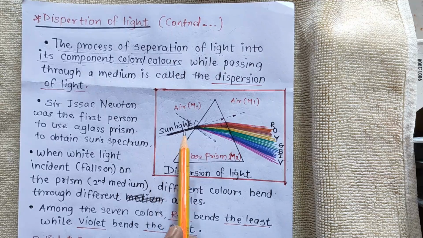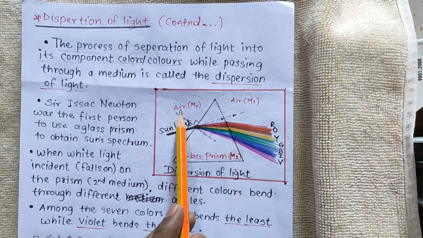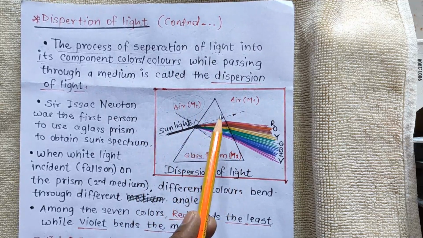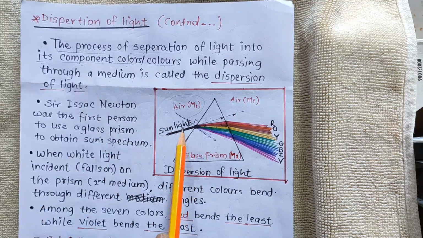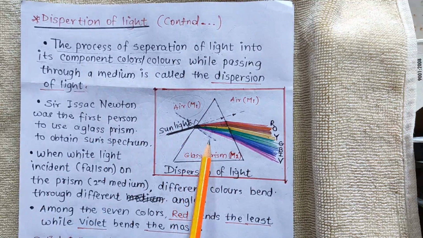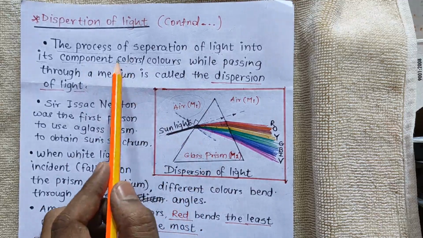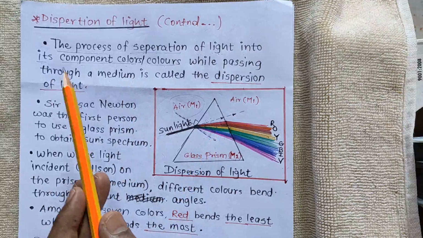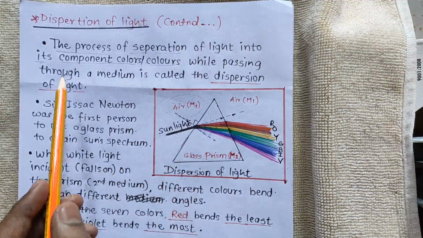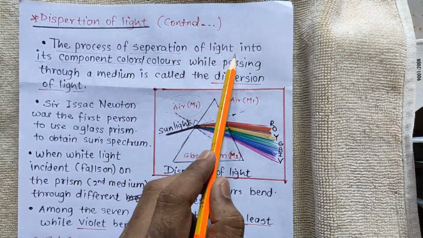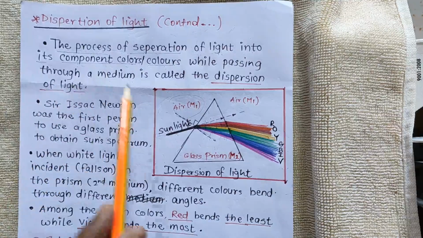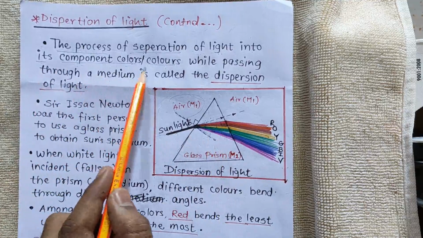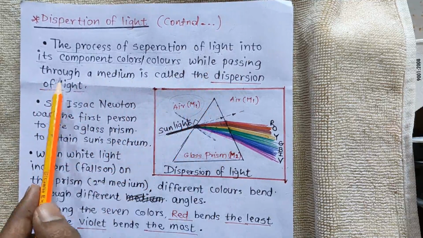Light rays coming from air, which is medium 1, go inside the prism, which is medium 2. When the light goes inside medium 2, the light gets separated into its component colors, while passing through a medium.